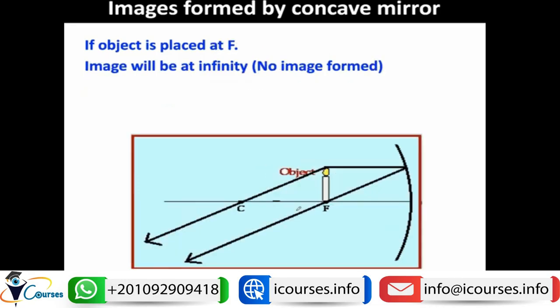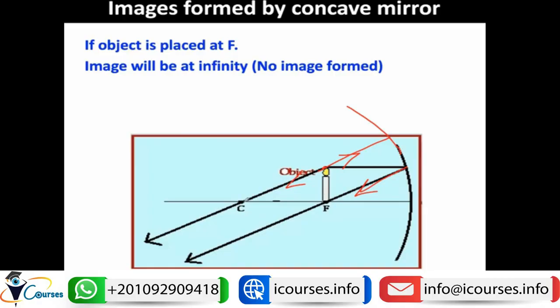Let's bring the object closer. If we bring the object to F, we have a light ray passing parallel to the principal axis, and it will reflect toward the focus, so it will pass through the focus. We can't draw a line passing through the focus again, so we will construct another light ray, which is the ray passing through the center of curvature. If we have the mirror extended like this, and another ray passing through the center of curvature, it will reflect upon itself, so it will pass through the center of curvature.